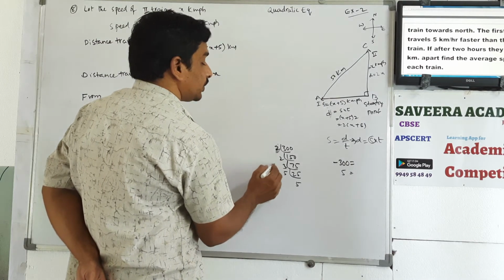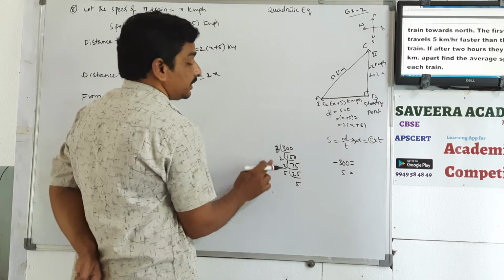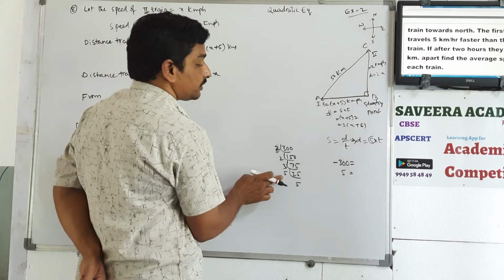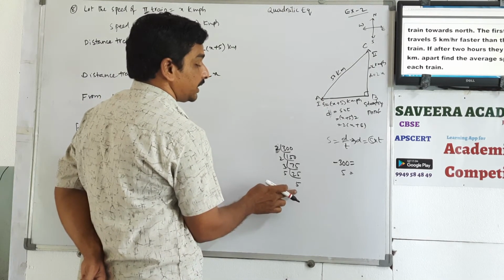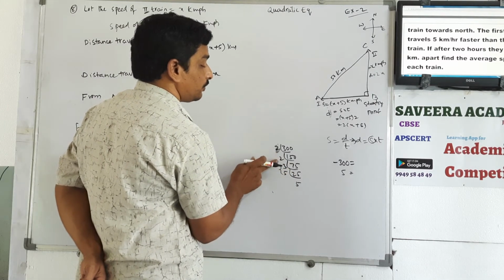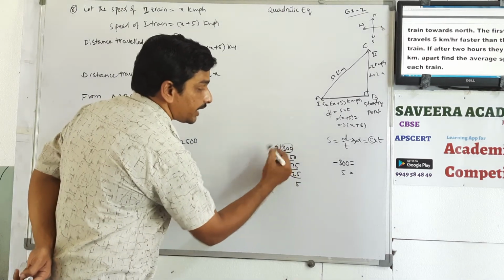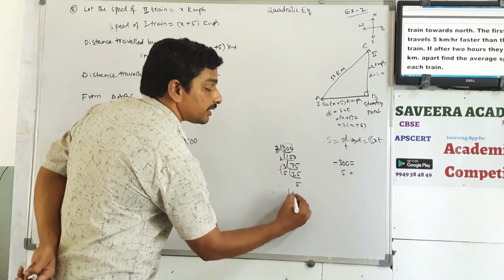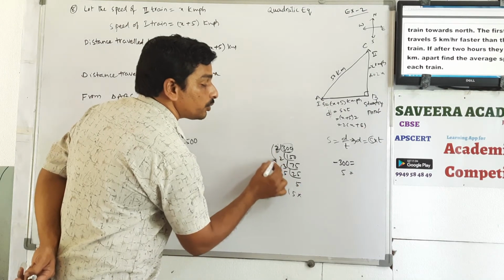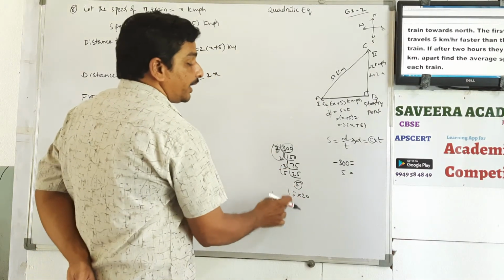See, how do we take? 2 2s are 4, 4 3s are 12, 25. 25 minus 12 you will not get it. Suppose 2 2s are 4, 4 3s are 12, 60. 60 minus 5 not possible. 5 3s are suppose 15, 2 2s are 4, 4 5s are 20. Now look at this. See, 300 can be written as 3 5s are 15 into 2 2s are 4 into 5 means 20. 20 into 15.